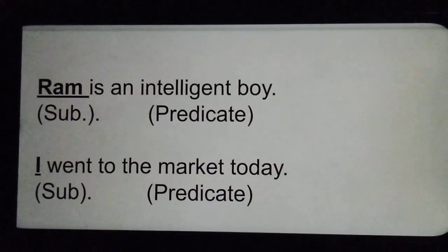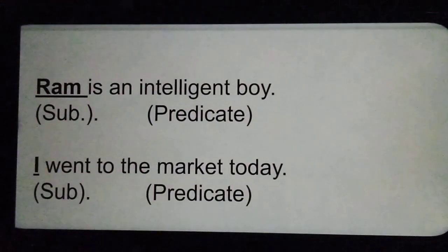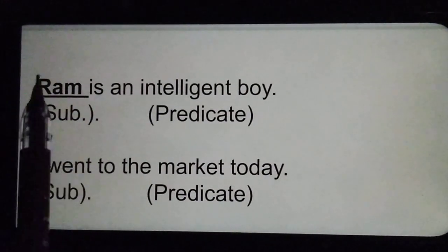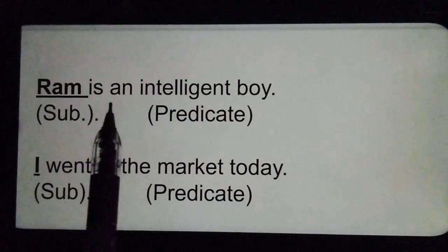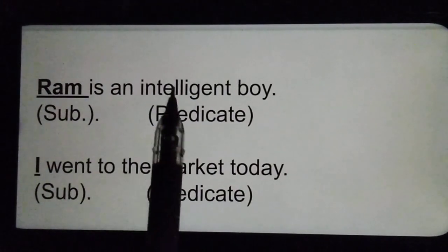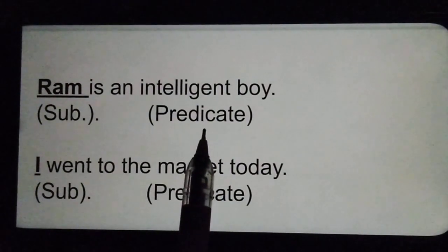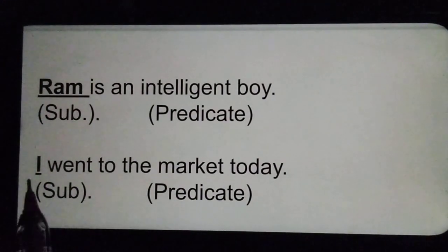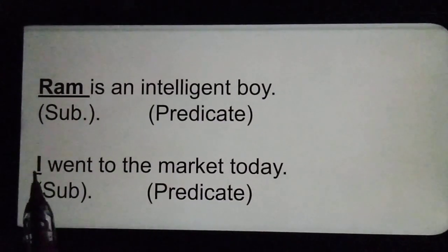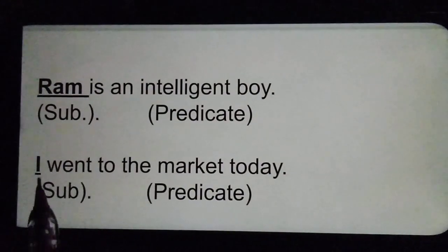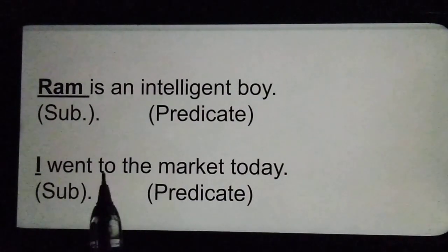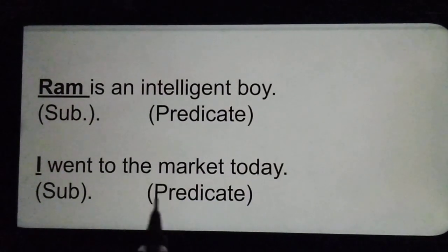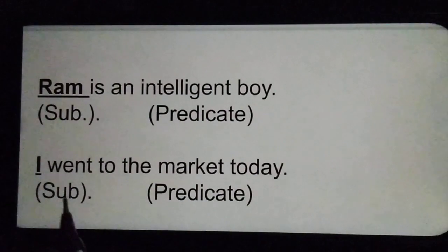Let's take examples to understand it better. First one is "Ram is an intelligent boy." In this sentence, the whole sentence is about Ram, so Ram is the subject, and rest of the sentence, an intelligent boy, is predicate. Similarly, "I went to the market today." So the sentence is about I, about me. So I is subject and went to the market today, this is predicate.